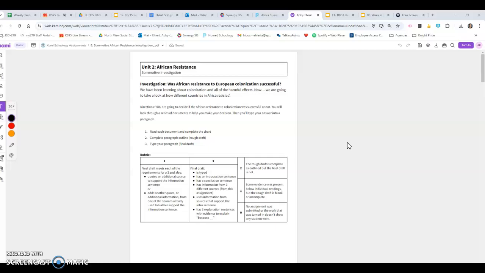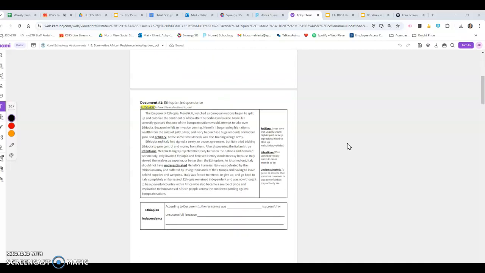I introduced this to you yesterday, but just as a reminder, you are going to decide if the African resistance to colonization was successful or not. Your first step is you're going to look through these documents and collect evidence about whether or not the resistance was successful. So right up here, it says click here if you want it read out loud to you. Feel free to use the headphones from behind my desk if you do not have your own and you would like to listen to the readings.